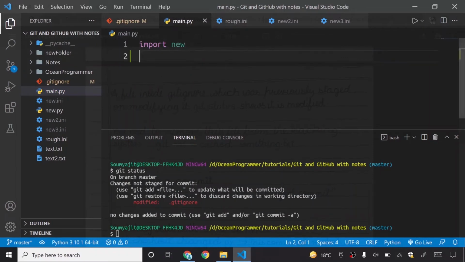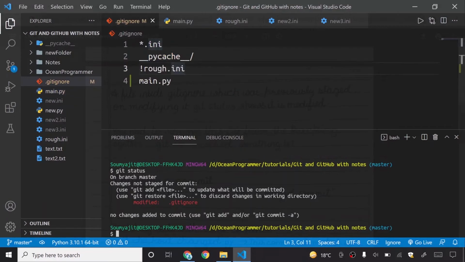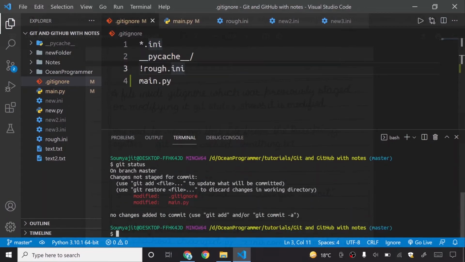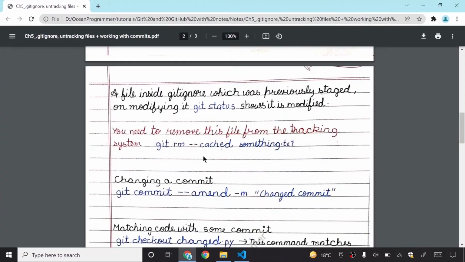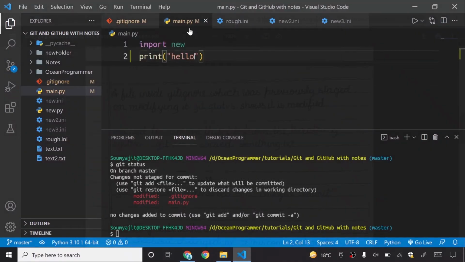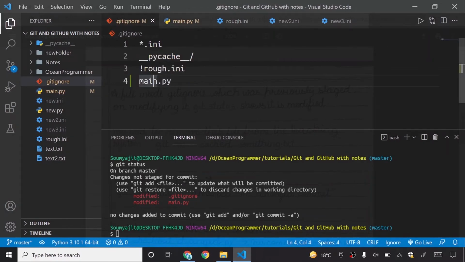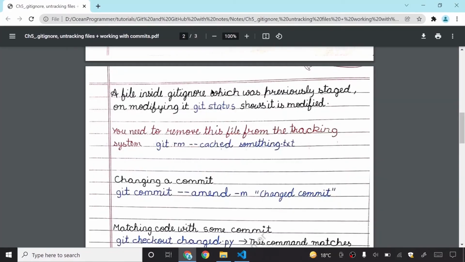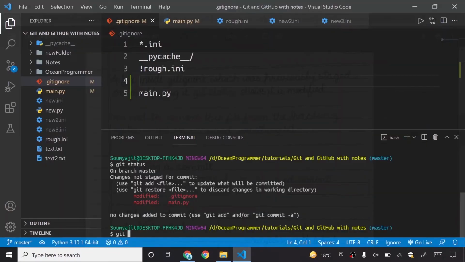So if I write here print hello, and now show you git status, it is saying that your .gitignore is modified, but main.py is also modified. Why? It is saying this though I have added it inside this .gitignore file. Because this file was previously inside the staging area and the working tree, but now after some changes, it has been added into my .gitignore. That's why. So how can you completely ignore it?